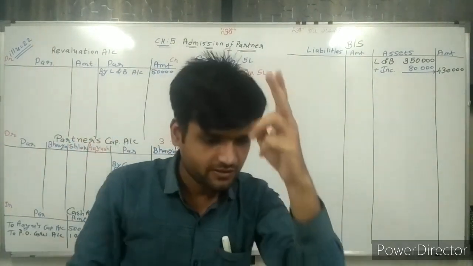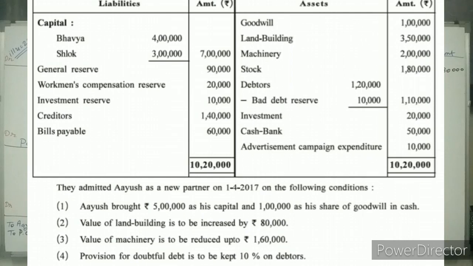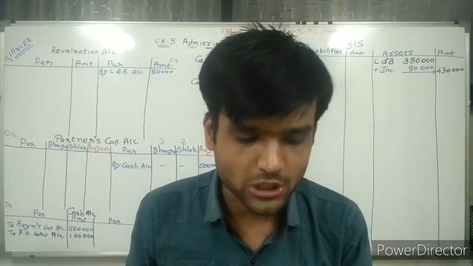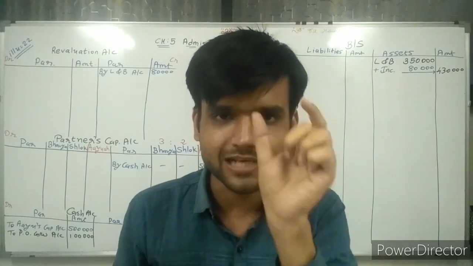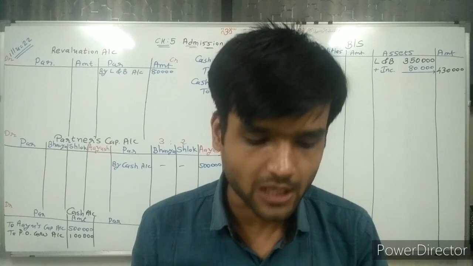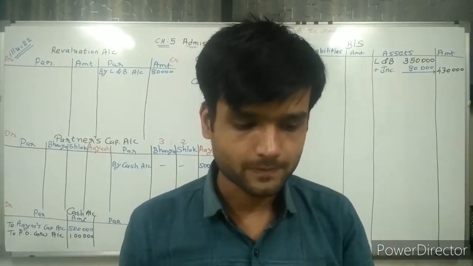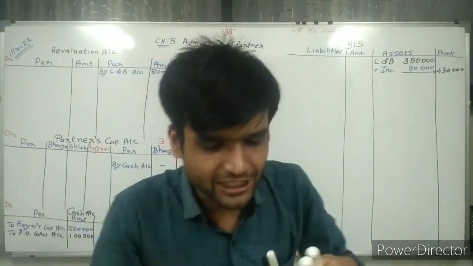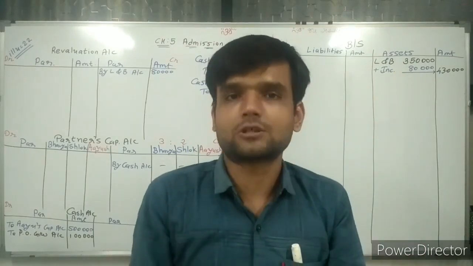Going ahead, next adjustment: the value of machinery is to be reduced up to 1,60,000. Most important thing, try to understand the question. Reduce up to 1,60,000 means we need to make it 1,60,000.